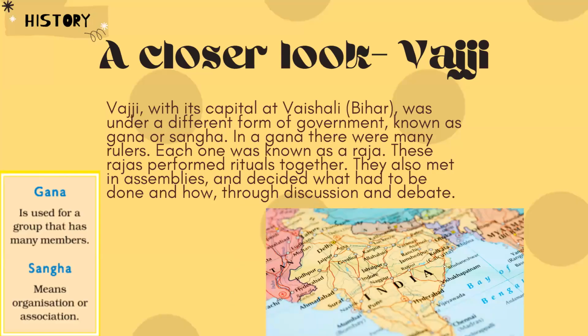Now let's look at Vajji. Vajji had its capital city called Vaishali, that is present in Bihar. And in Vajji, a different system was there.